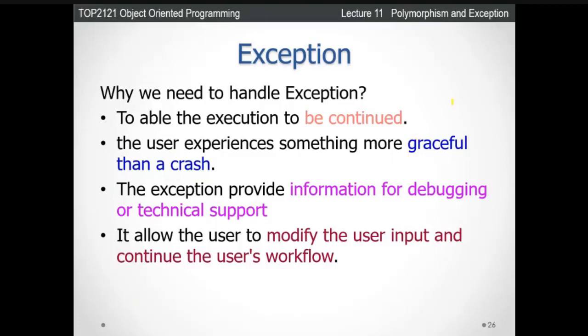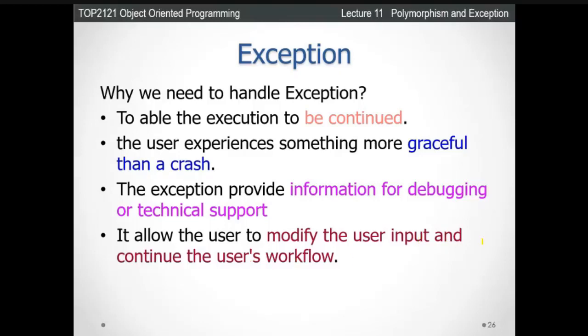For example, the user enters the wrong information. What will the system do? The system will protect itself or give a message that you have input the wrong information, so try again. So the user can gain some experience in those cases. The exception provides information for debugging or technical support. That means whatever problem happened during the exception, the error, it will give you this message. So you can basically handle this using exception handling techniques. It allows the user to modify the user input and continue the user's workflow.